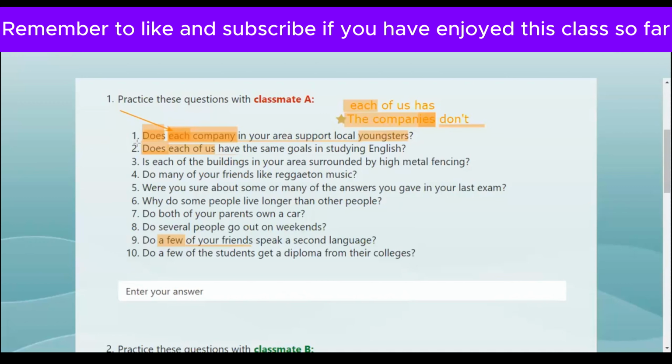Could you please one more time? Each company in my area doesn't support local youngers. Yes, exactly, totally, because you are using each. Yes, you need to use doesn't.